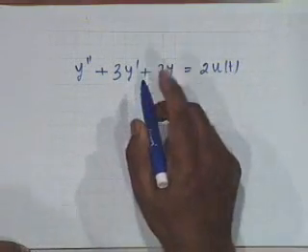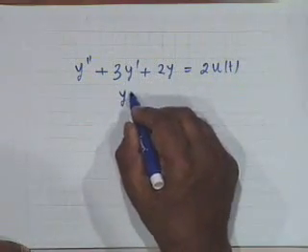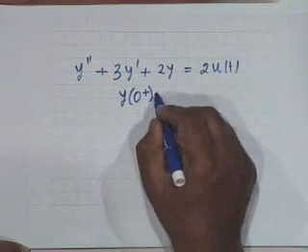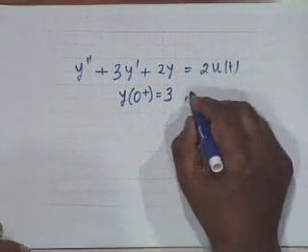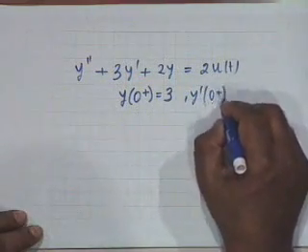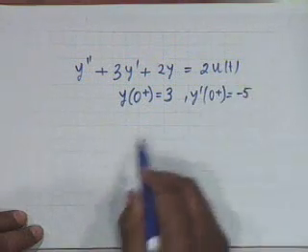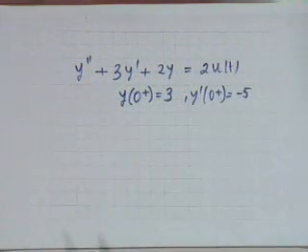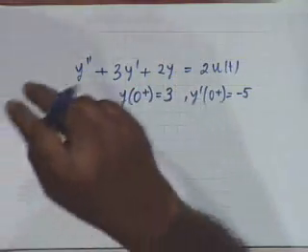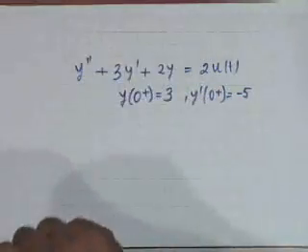Obviously, you require two initial conditions to solve this, and these initial conditions are y of 0 plus equal to 3, y prime of 0 plus equal to minus 5. Can this describe a linear time invariant system?